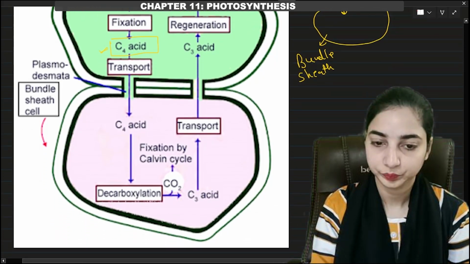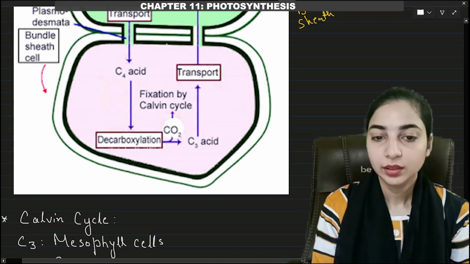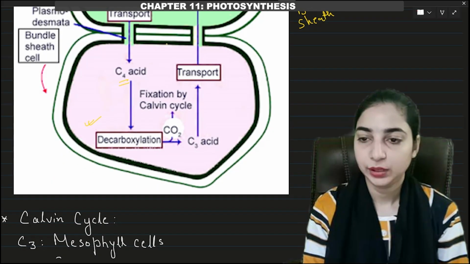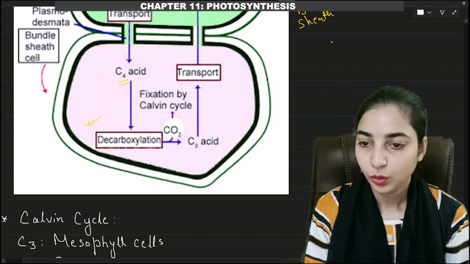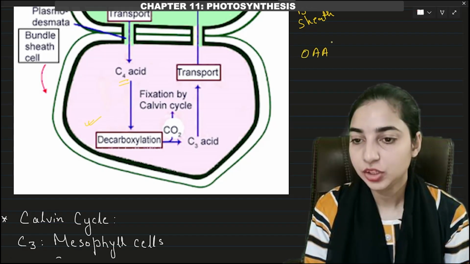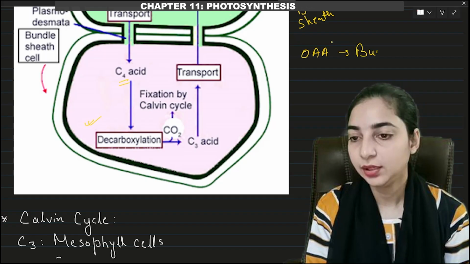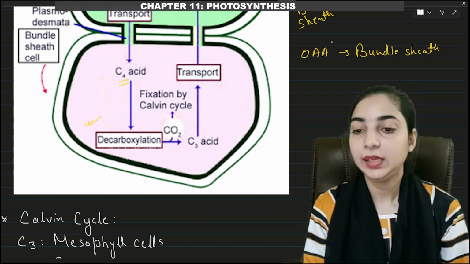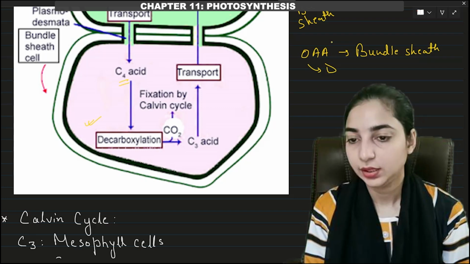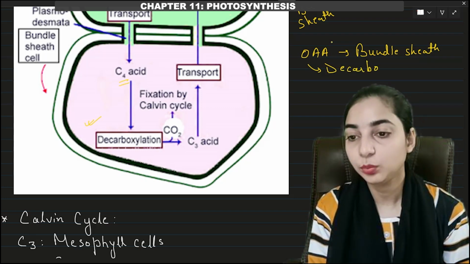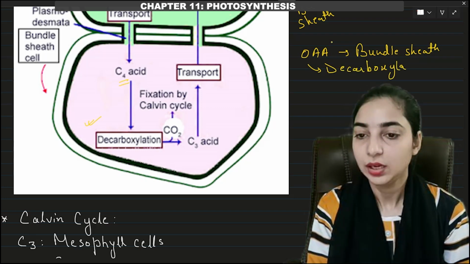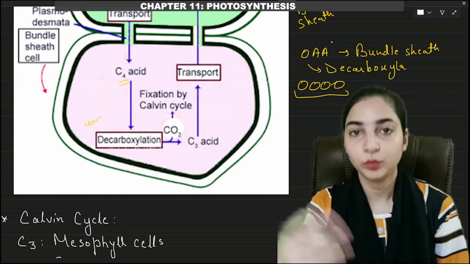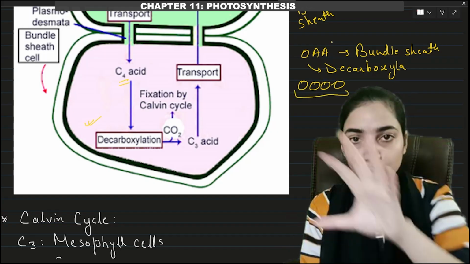Let's see. Here decarboxylation of the oxaloacetic acid will take place. Okay, oxaloacetic acid reached the bundle sheath cell, then decarboxylation took place. Decarboxylation means removal of carbon dioxide. So from this 4-carbon molecule, oxaloacetic acid, carbon dioxide has been removed.